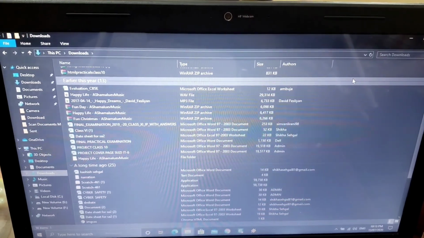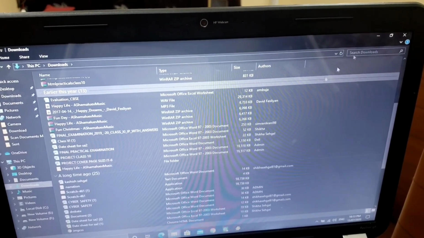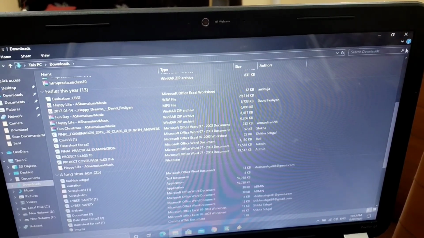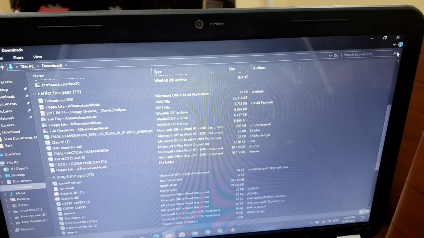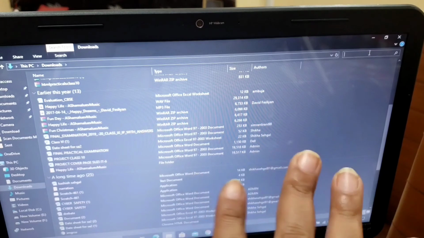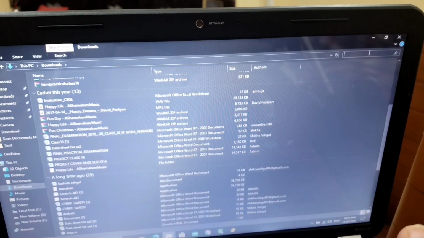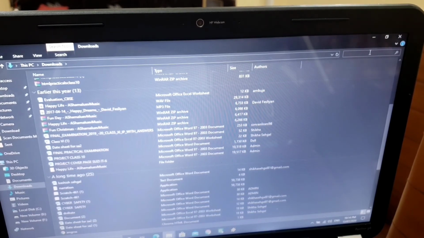Now let's look at the right hand side of your screen. Could you see this? This is called search button. With the help of this, you can search whatever things you want to search. Directly enter here, and it will search whatever files are available in this folder. If you have a long list and you don't remember or are not able to see what exactly it is, you can just type here, and that particular file will be available here.